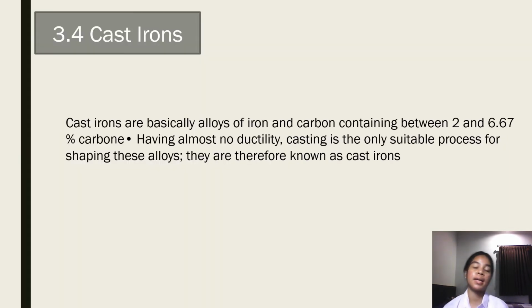Okay, cast irons. Cast irons are basically alloys of iron and carbon containing between 2 and 6.67% carbon and having almost no ductility. Casting is the only suitable process for shaping these alloys. They are therefore known as cast iron.